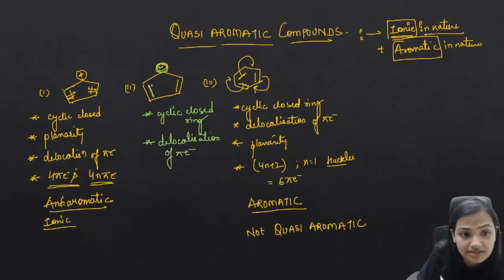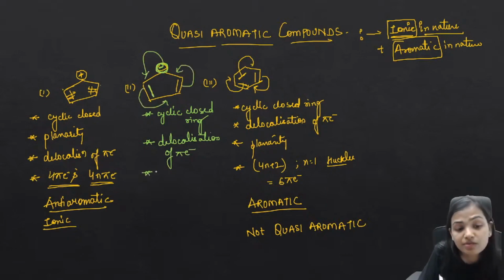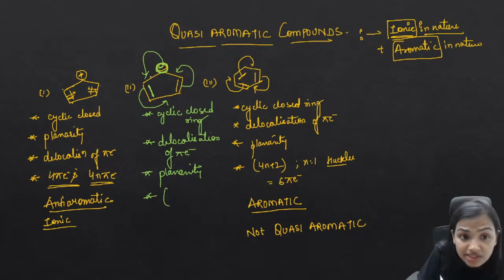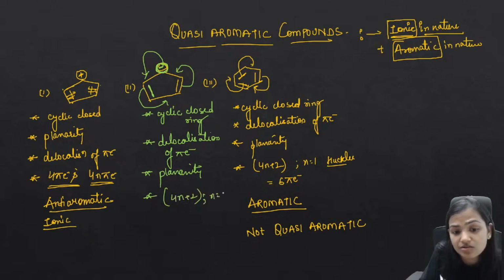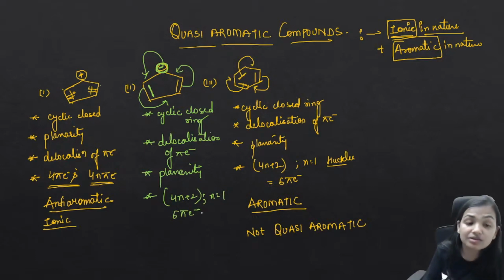We can see that this pi bond and this negative charge form a conjugated system. They can undergo complete delocalization. The third point is that we have planarity, which is the condition required for a molecule to be aromatic, and the number of pi electrons participating in resonance is 4n plus 2. If you put n equals 1, that is 6 pi electrons. So it obeys the 4n plus 2 rule, and all the points are obeyed.